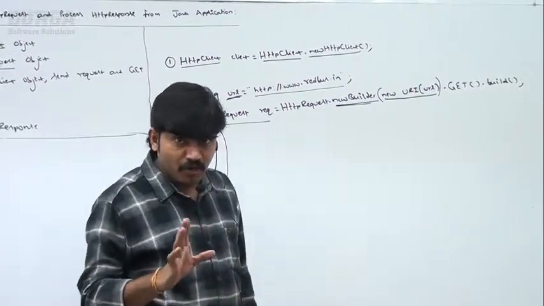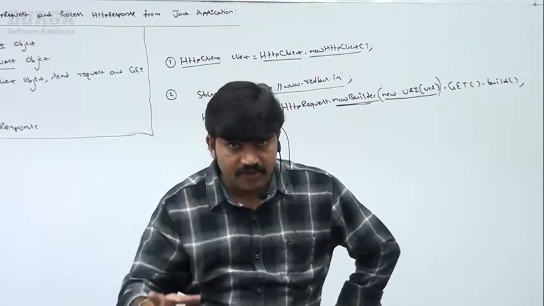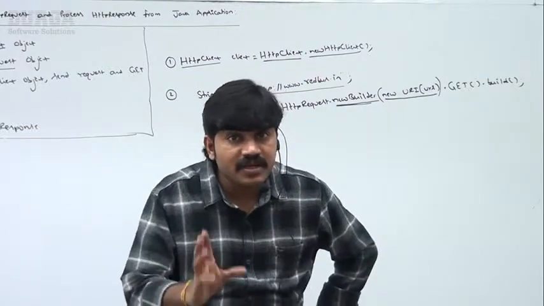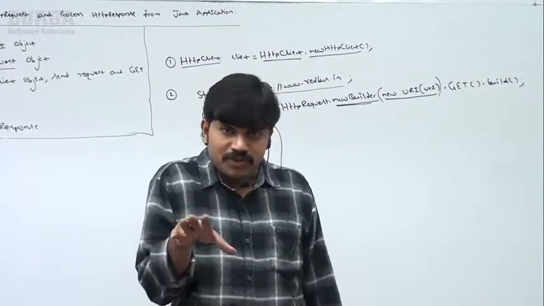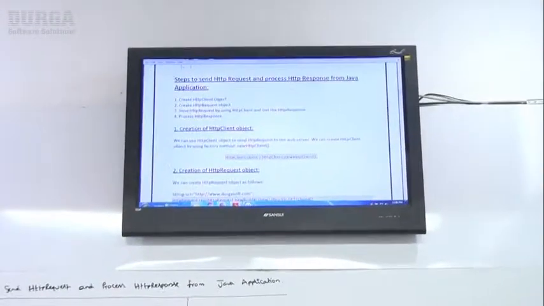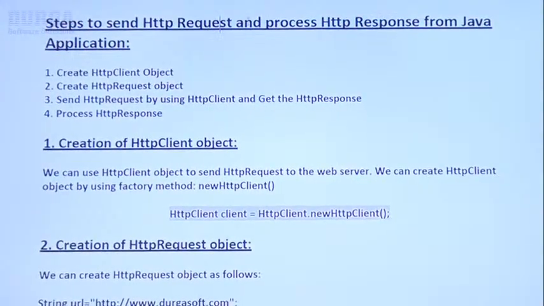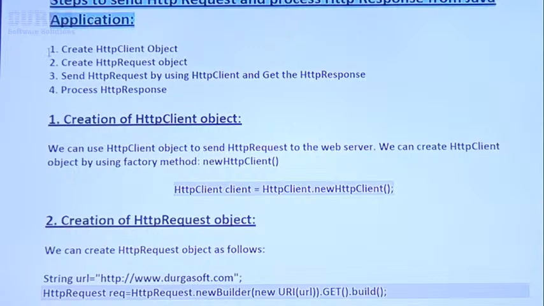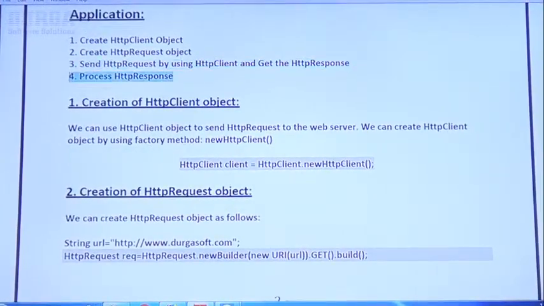Okay, up to this I hope it's clear. So what is the first step we have to do, sir? Create the HTTP client object. Second one, sir, create the HTTP request object. Clear? Up to this, in my material, let me show so that I can continue further. Have a look once. Observe the steps to send an HTTP request and process the HTTP response from a Java application. Sir, just only 4 steps, right? Create the HTTP client object, create the HTTP request object, send the HTTP request by using the HTTP client and get the HTTP response. Process the HTTP response, right?